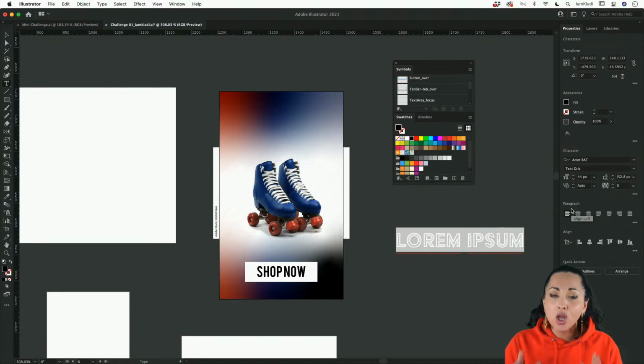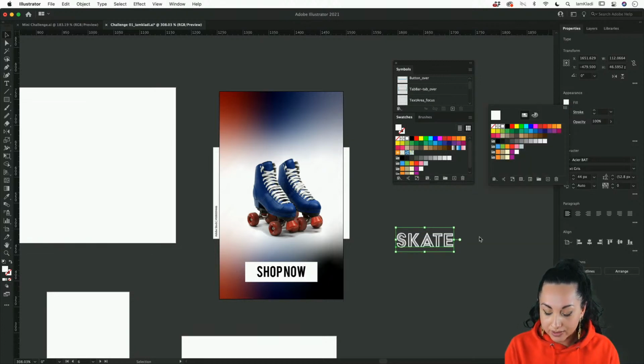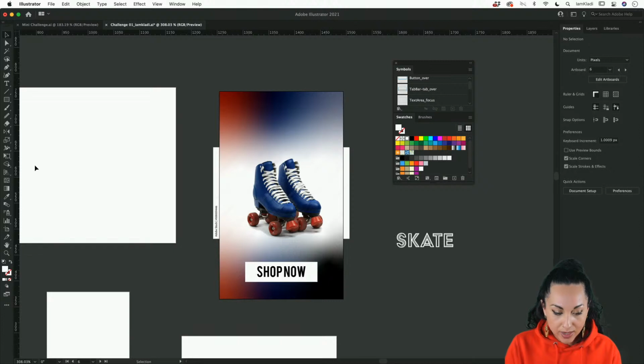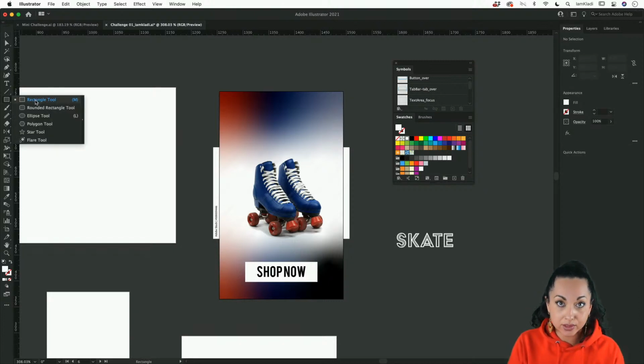They're all available on font.adobe.com, and you can also search it here under the character panel. And I just used the word skate, something very simple. And then all I've done here, I changed the fill color of the text to white. And then I clicked and held on the rectangle tool in order to show the other shapes.